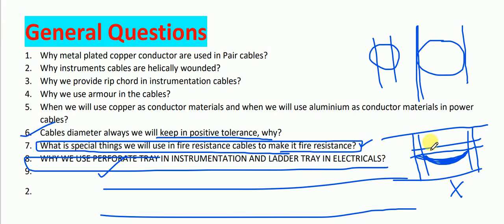But for the electrical, the cable diameter is very big, so the cable is not going to be under the sagging effect. That is why on the electrical side we use ladder type tray, and on the instrumentation side we use the perforated type tray.